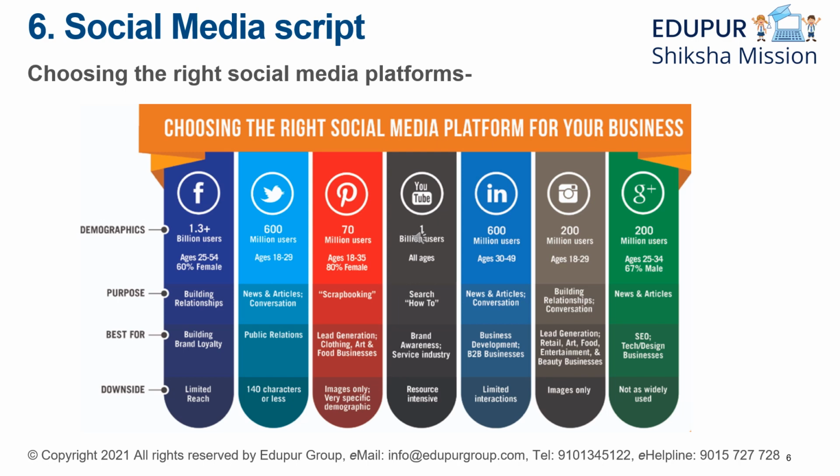Then, if you see the ages, for Facebook we have 25 to 54, where 60% are female. Then in Twitter we have ages 18 to 29 mostly. Then in Pinterest we have 18 to 35 where 80% are female. YouTube has all ages because that's mostly an entertainment website. LinkedIn has ages 30 to 49. Instagram has 18 to 29 ages of people. Then finally Google Plus has 25 to 34 where 67% are male.